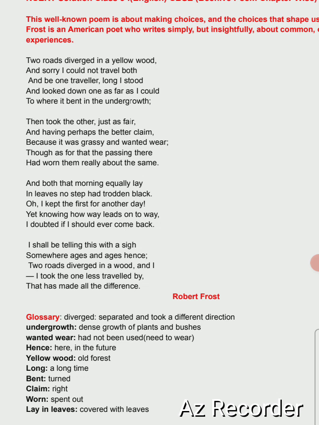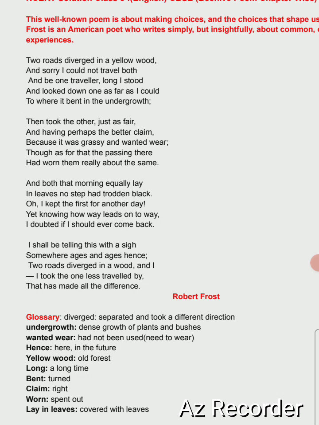What does it mean? It means that two roads symbolize, you can say, two careers. Diverged means separated and took different directions. In a yellow wood, yellow here means fed up. Wood means like a forest.